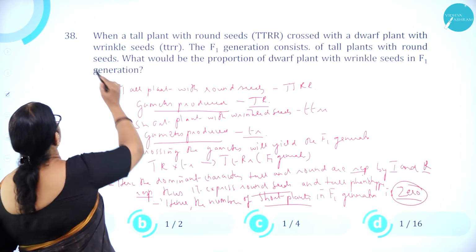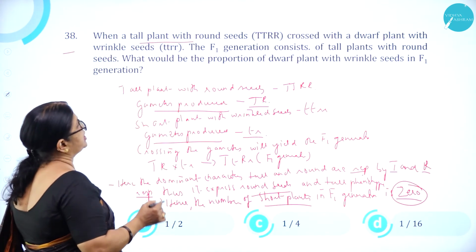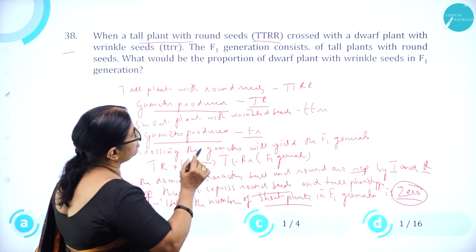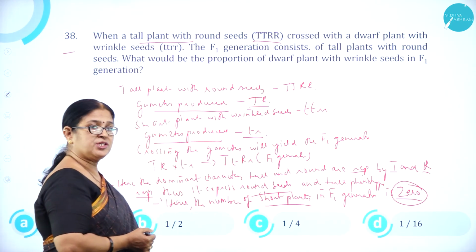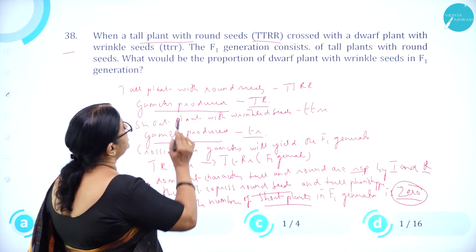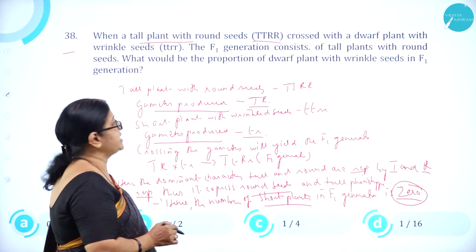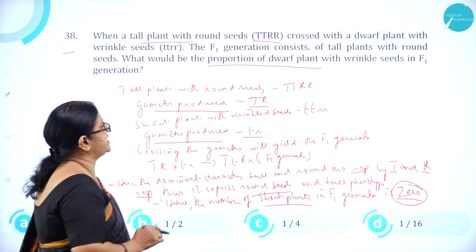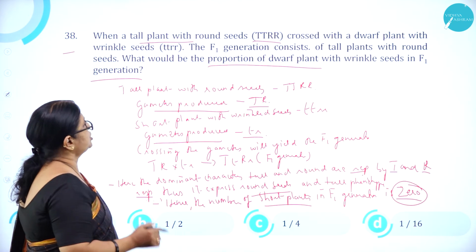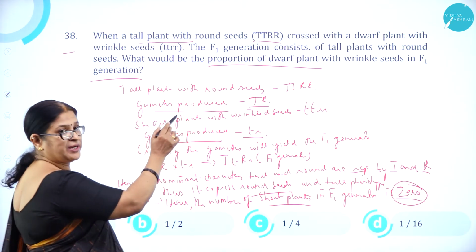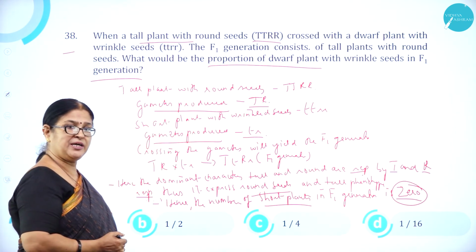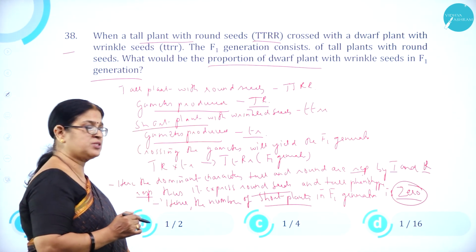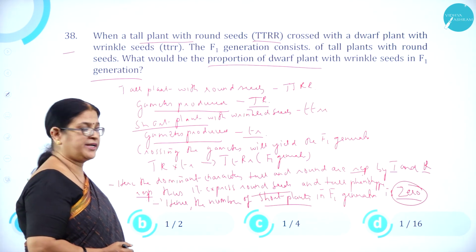Moving on to question number 38. When a tall plant with round seeds, capital T capital R, is crossed with a dwarf plant with wrinkled seeds, small t small r, the F1 generation consists of tall plants with round seeds. What would be the proportion of dwarf plants with wrinkled seeds in the F1 generation? So the tall plant with round seeds, capital T capital R, produces gametes capital T capital R. The short plant with wrinkled seeds, small t small r, produces gametes small t small r.